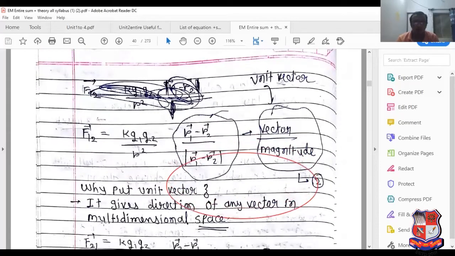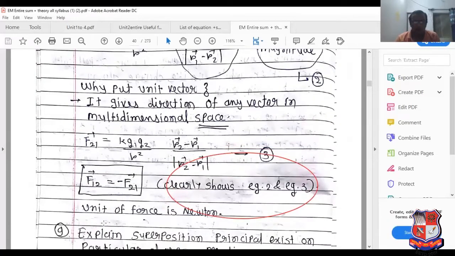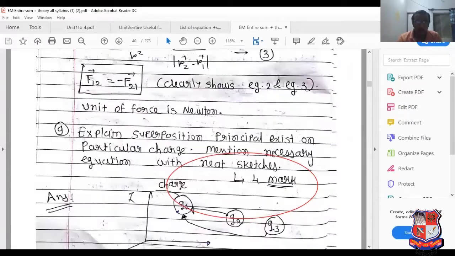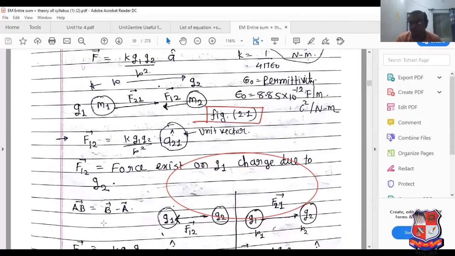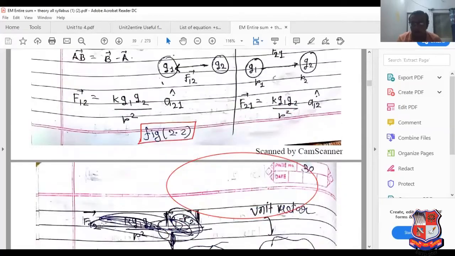Now see, this is the unit of permittivity, Coulomb square divided by Newton meter.